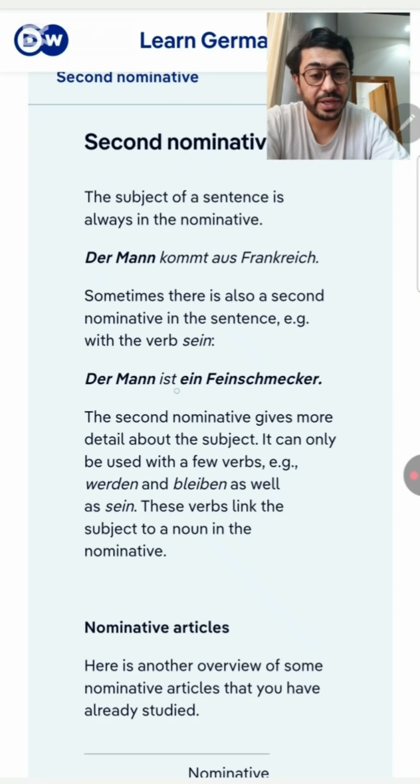For example, der Mann ist ein Feinschmecker. Here we have der Mann ist ein Feinschmecker. Der Mann is the subject in nominative form, ist is the verb, the sein verb, and ein Feinschmecker is a second nominative. The meaning of the sentence is: the man is a foodie or gourmet.